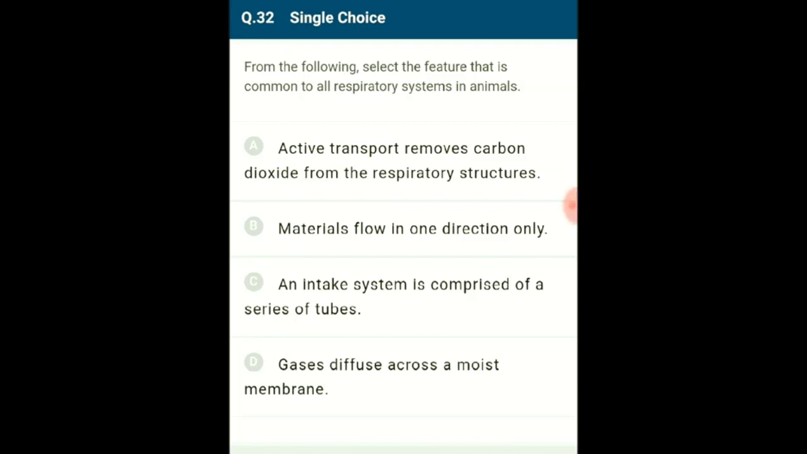Gases move through a moist membrane in all animals. For example, at alveoli, gas diffuses across the membrane of cells which have nearly 70% of water. Same goes for trachea, gills and subcutaneous breathing. So the answer for this question is option D. Gases diffuse across a moist membrane. So the correct option is D.